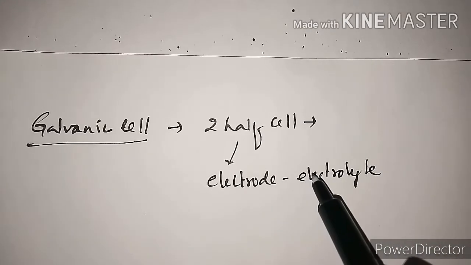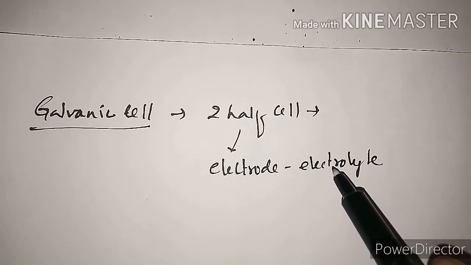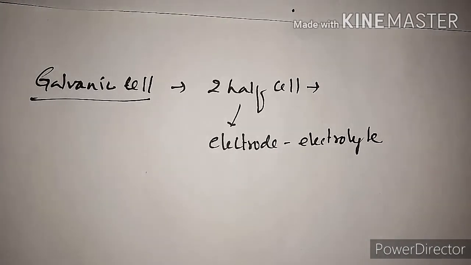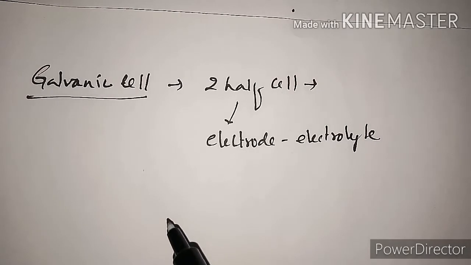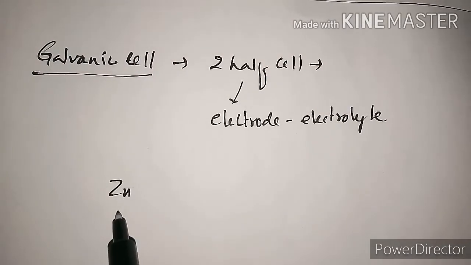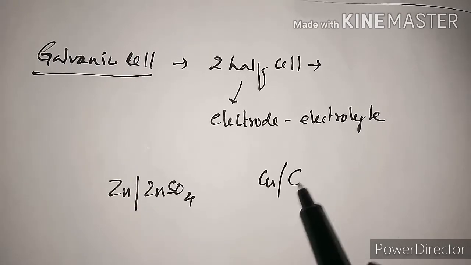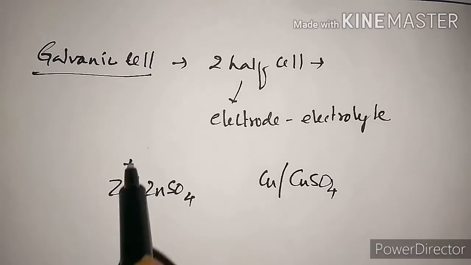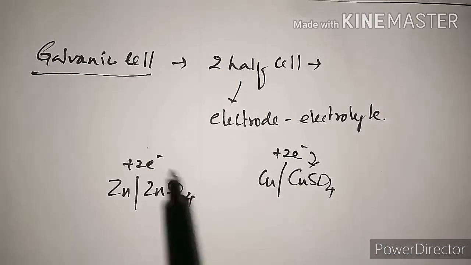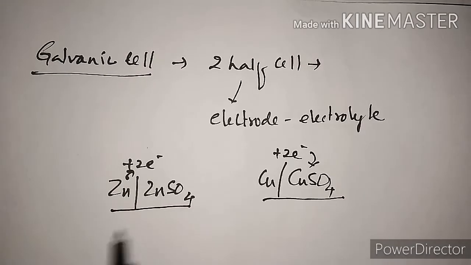and these electrodes are connected externally by a piece of metal wire. So an electric current will actually flow through the external circuit. So why? Because here we have a zinc dipped in zinc sulfate. We have a copper dipped in copper sulfate solution. So this zinc actually loses 2 electrons. This copper actually accepts 2 electrons. Now this is one half cell. This is another half cell.